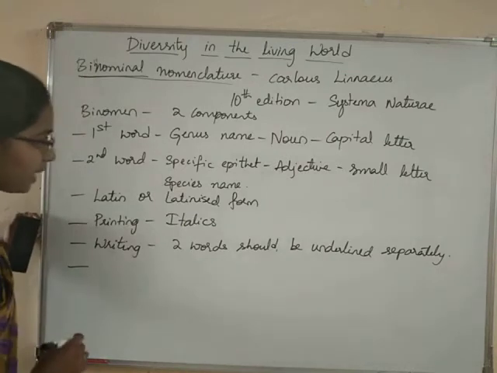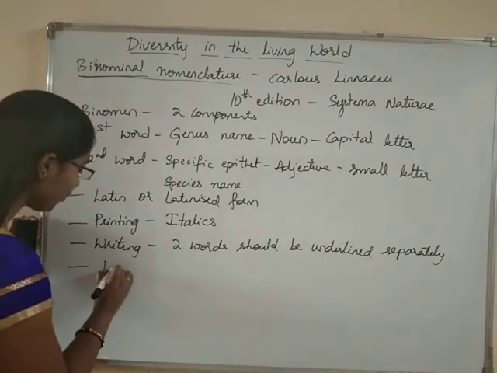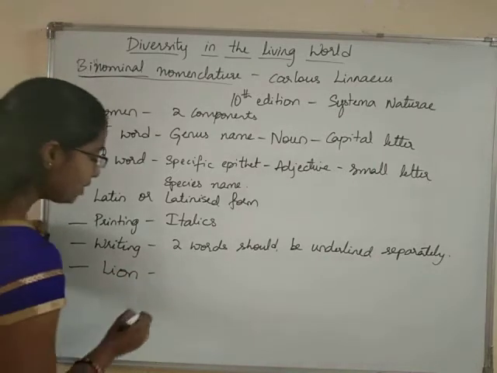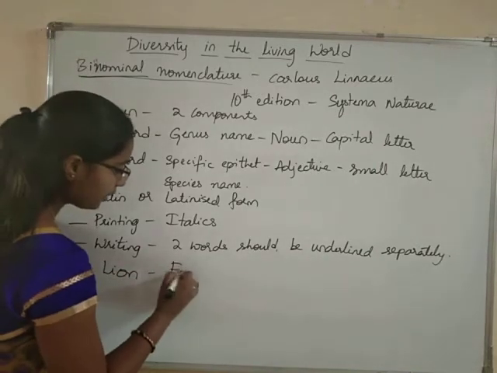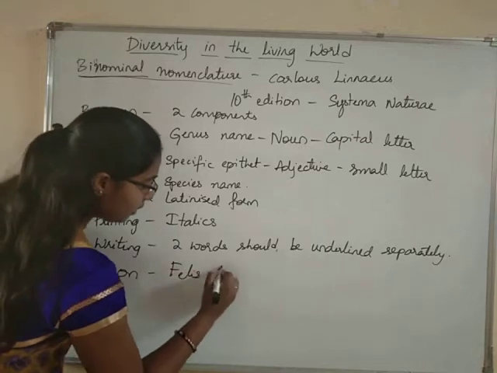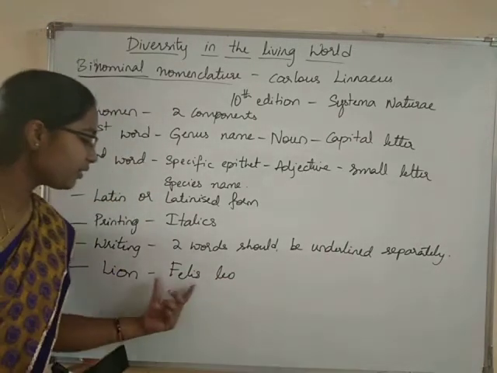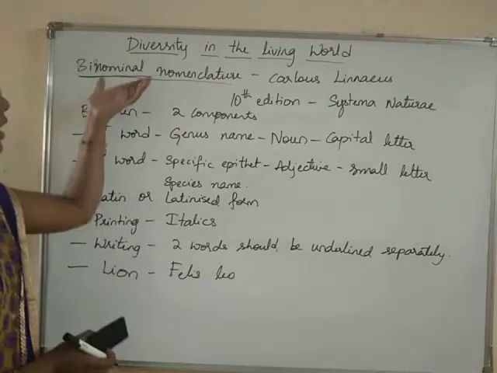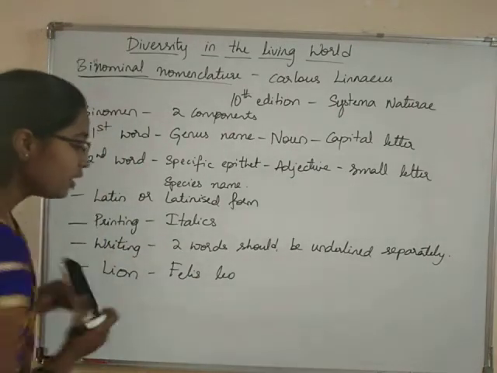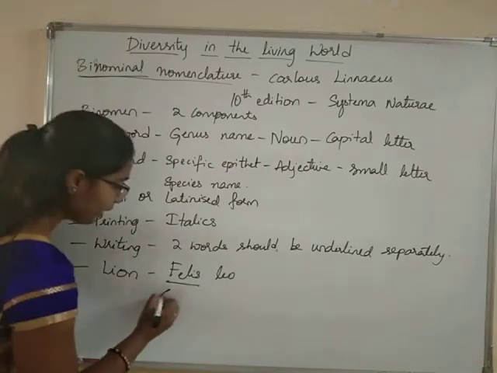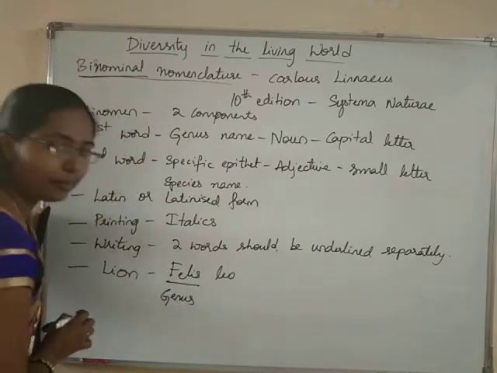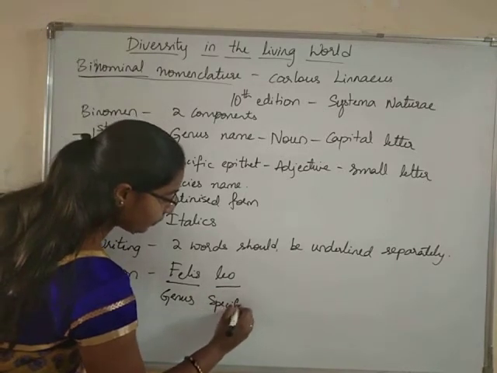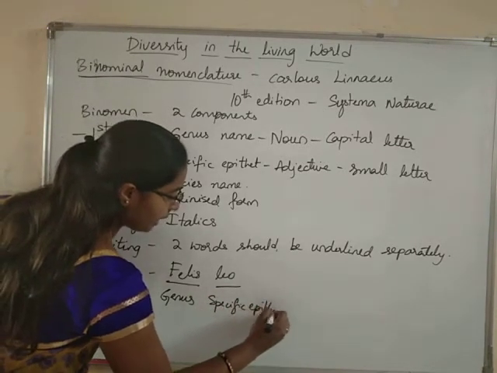Here, students, I am writing the scientific name of a lion. The scientific name of lion is Felis leo. There are two words, so it is according to binomial nomenclature. The first word Felis is the genus name. The second word leo is the specific epithet.